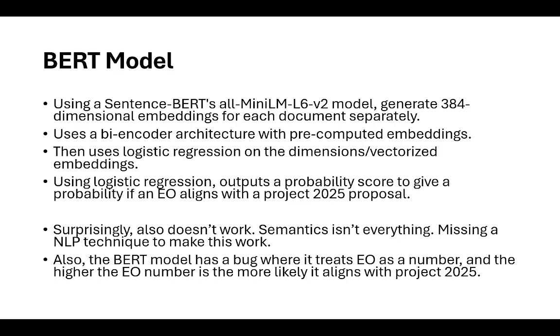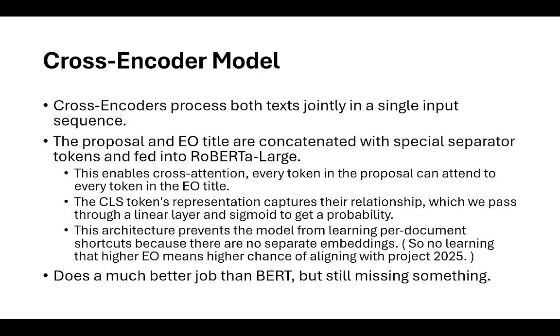There's also a bug with my BERT model that I don't know how to solve really. There's some overfitting happening, and I think the overfitting is happening because the dataset is too small, or the ground truth is too small for the train test split, and also the semantics isn't what we really need. We're just not looking for just semantics. We're looking for something else.